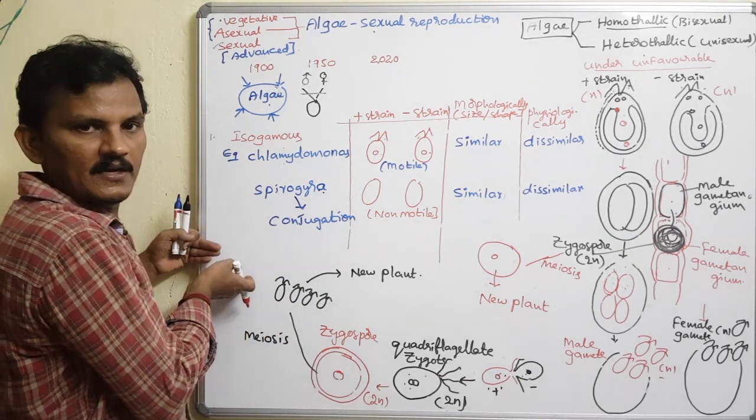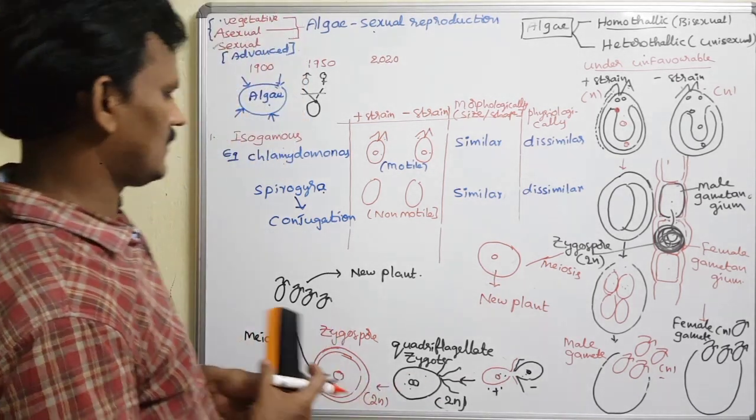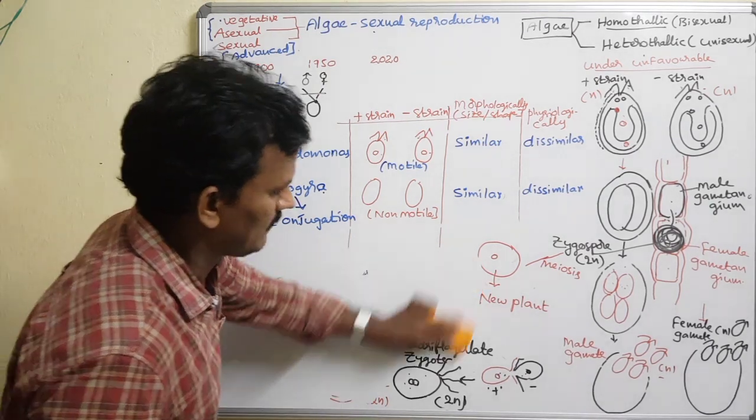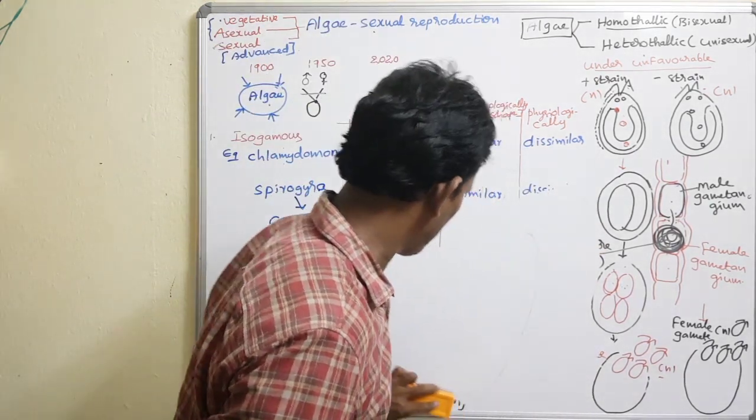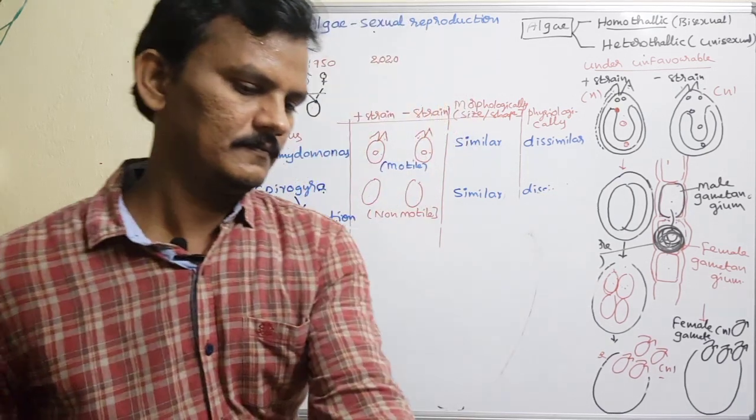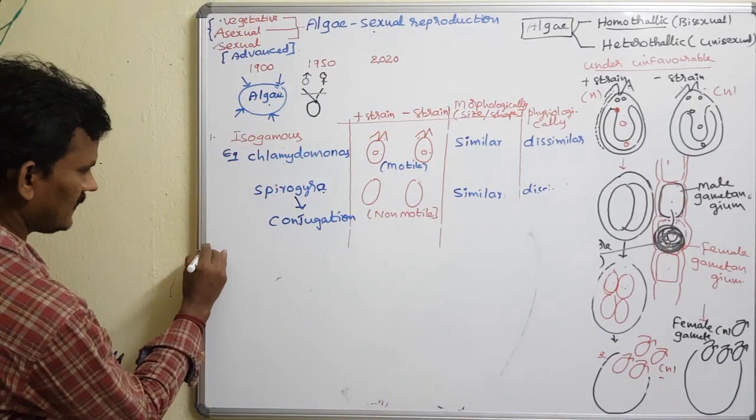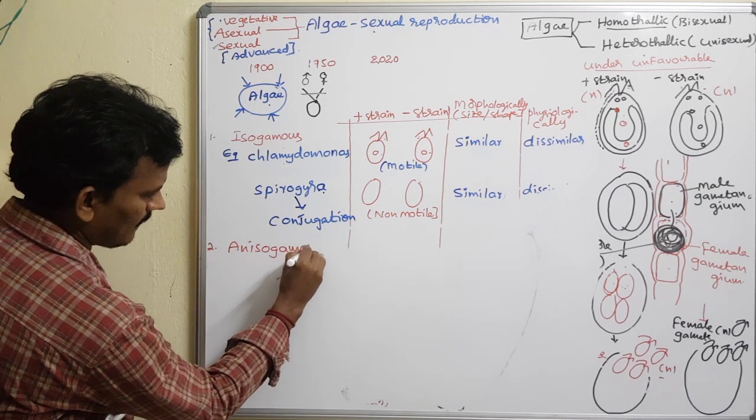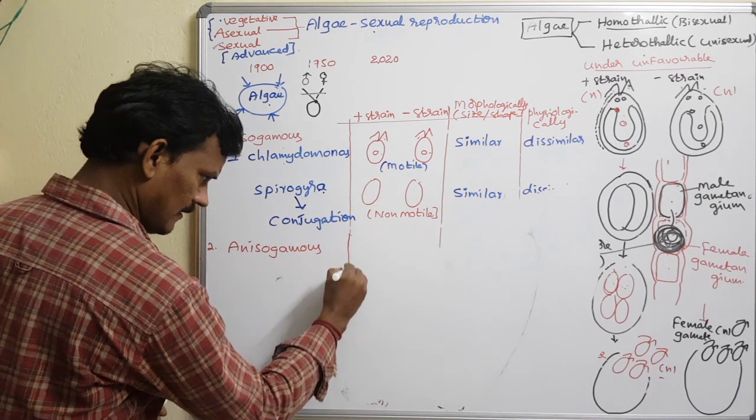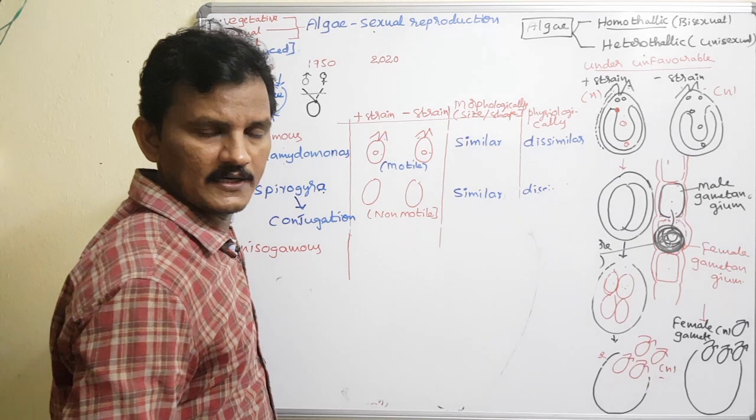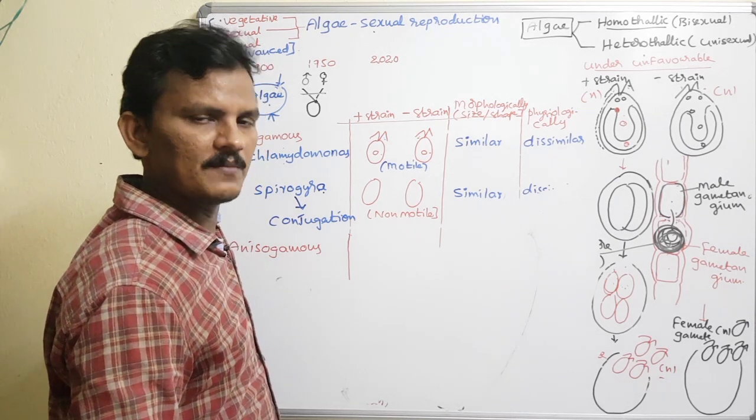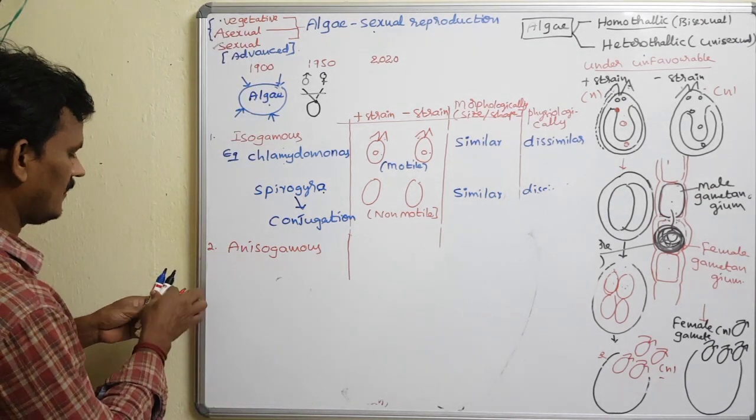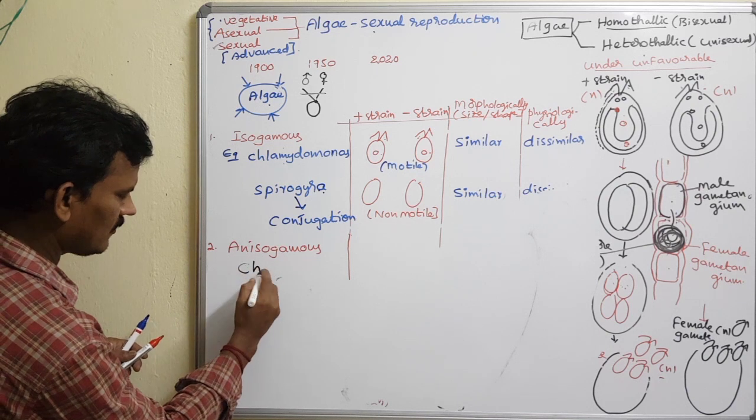Now I will go for continuation. Anisogamous condition. The second method is isogamous or anisogamy. In anisogamy, the examples in the NCERT textbook are many species of Chlamydomonas. What is the species? For example, Chlamydomonas braunii, B-R-A-U-N-I.